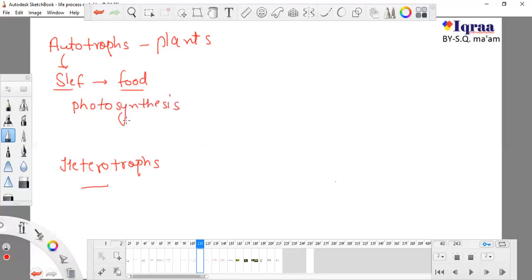We have learned this in detail in previous classes. Photo means light and synthesis means to create. So plants need light to synthesize food. This process is known as photosynthesis. Other than plants, there are some bacteria.